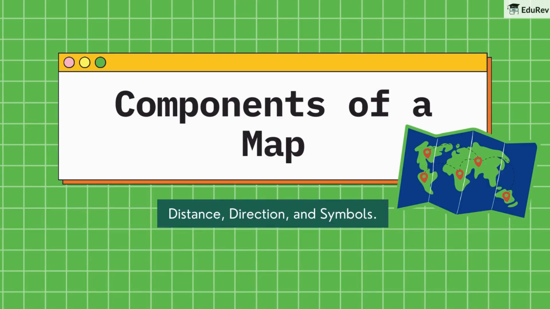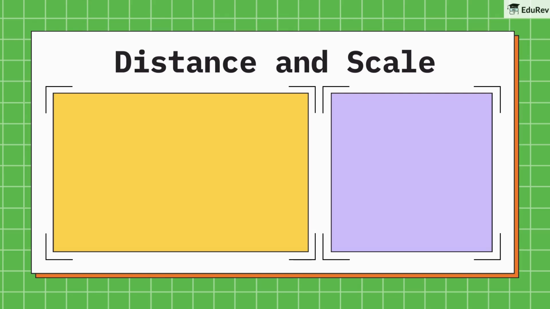Now that we've discussed the different types of maps, let's delve into the 3 key components that every map must have: distance, direction, and symbols. Have you ever wondered how a vast area can be represented on a small piece of paper? This is made possible through the concept of scale.